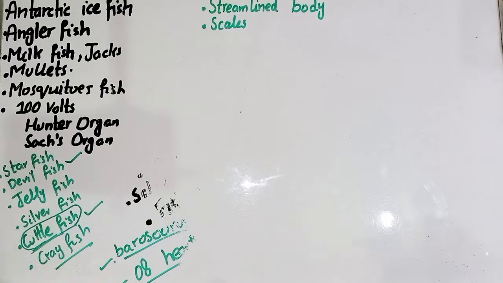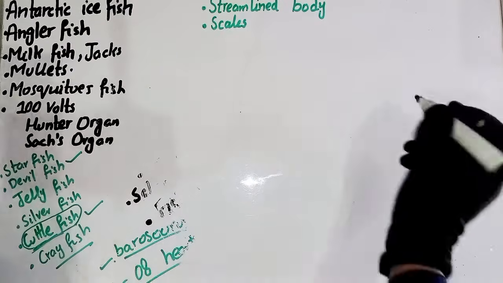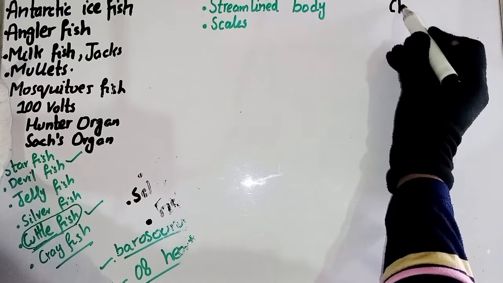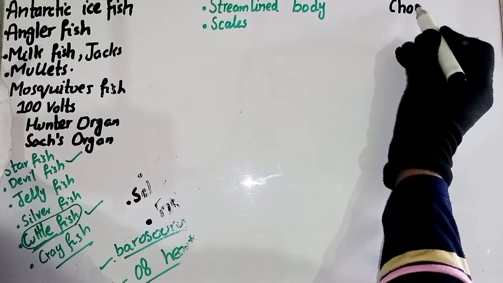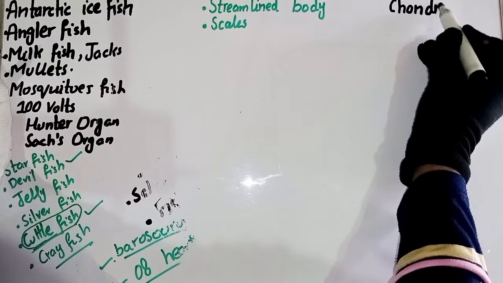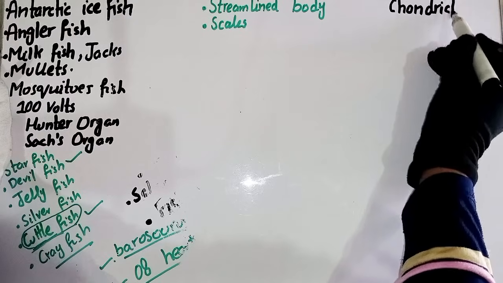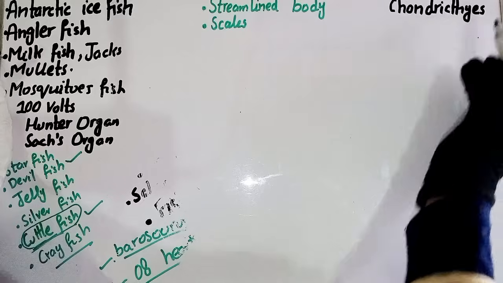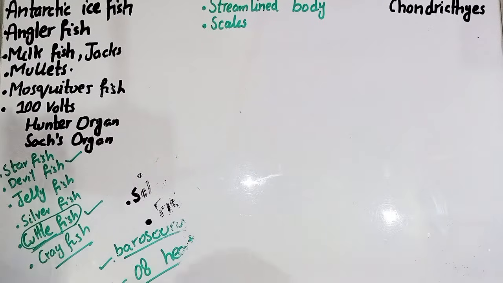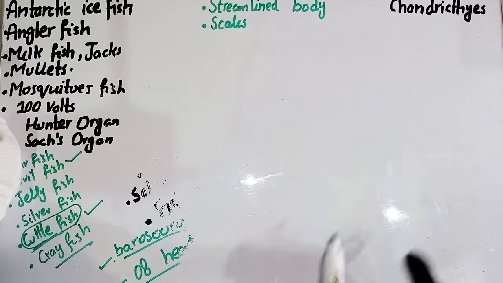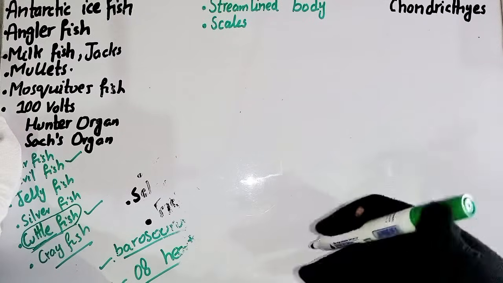Okay, a few moments ago I told you guys there are two main classes. The first one is the Chondrichthyes and the second one is the Osteichthyes. How do we remember this? The Chondrichthyes are the cartilaginous fishes and the Osteichthyes are the bony fishes. Hope you have studied that chondrocytes are the mature cells of cartilage.